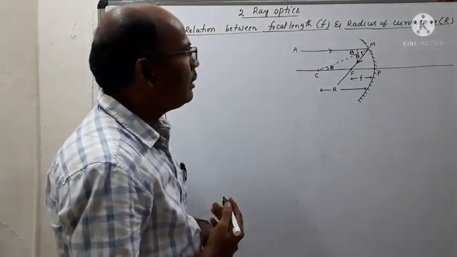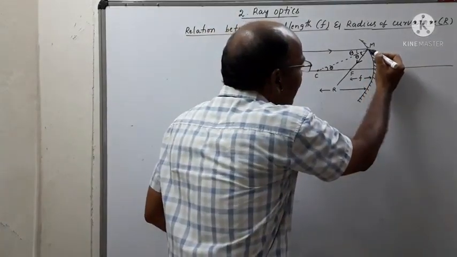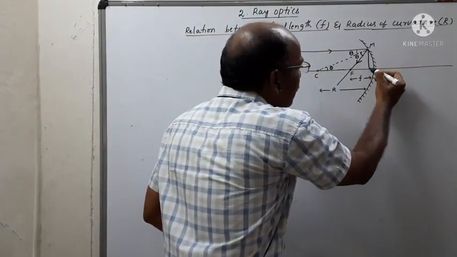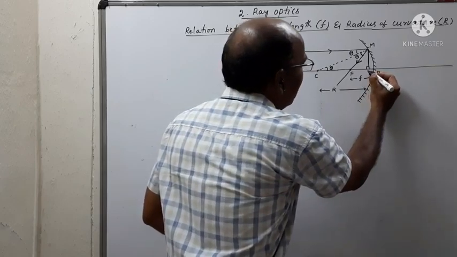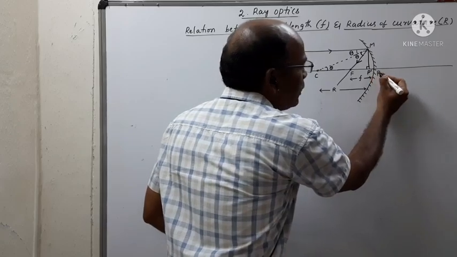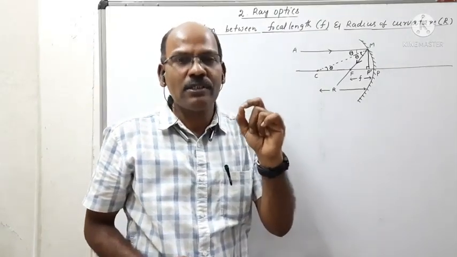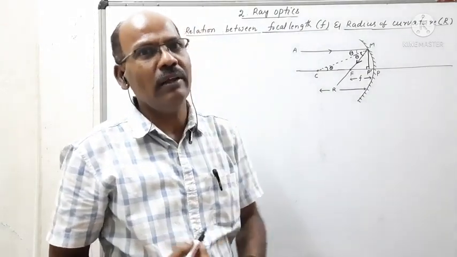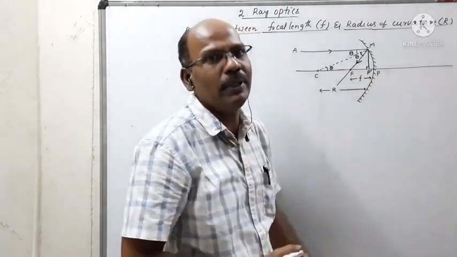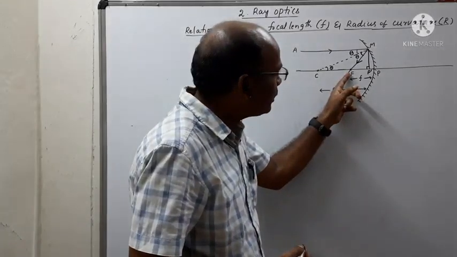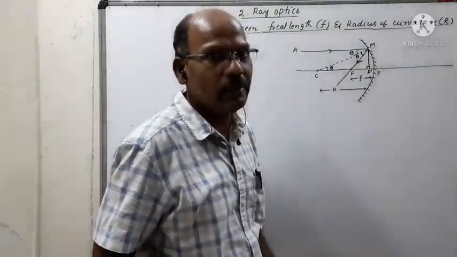So we can take the triangles, or we can draw a normal from the point M along the principal axis. So this is 90 degrees, and this point is represented as P dash. So this is P, this is P dash. Here we already said that if the aperture of the concave mirror is very small, then we assume that P dash should be nearly equal to P. That means if you measure the distance FP dash, that is nearly equal to FP.